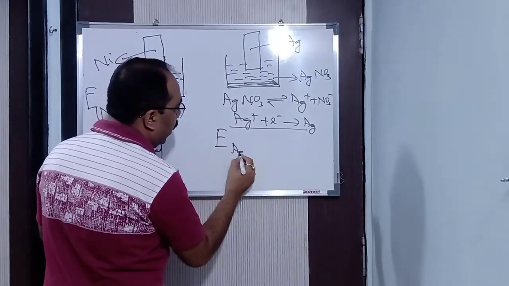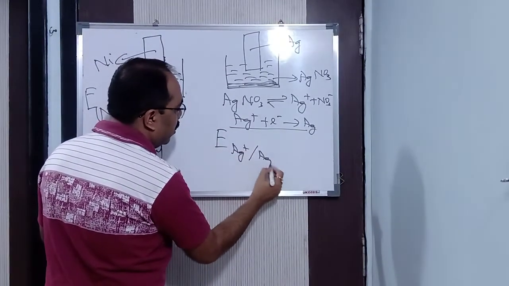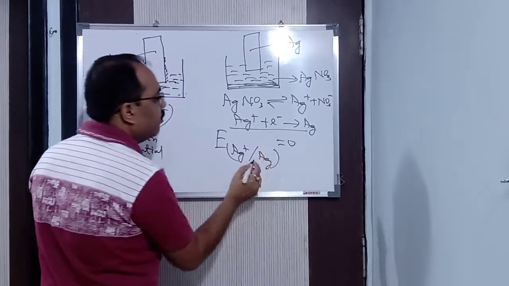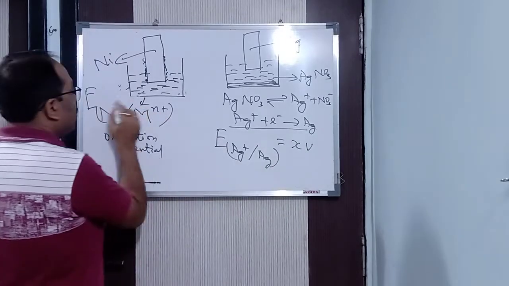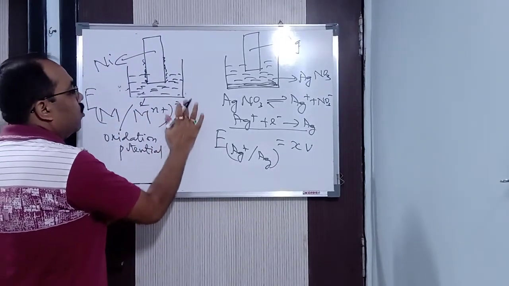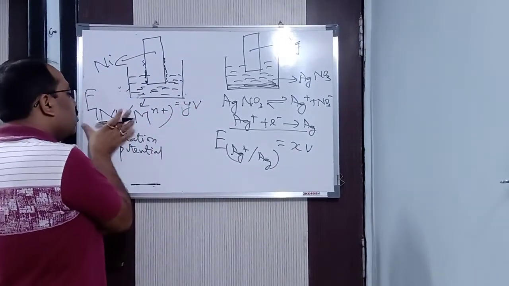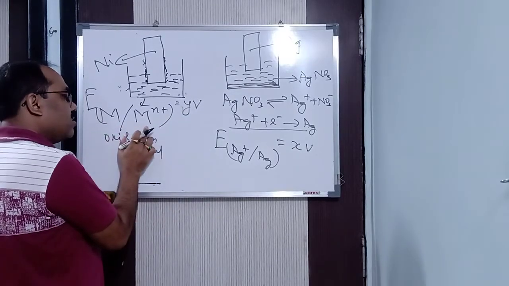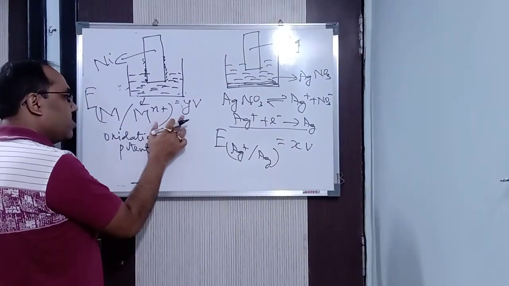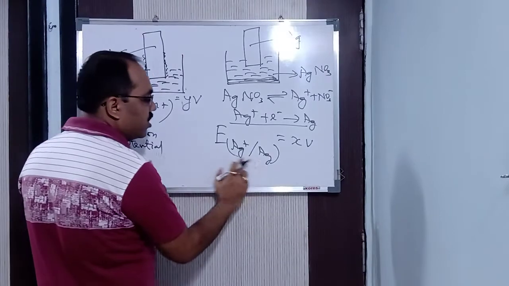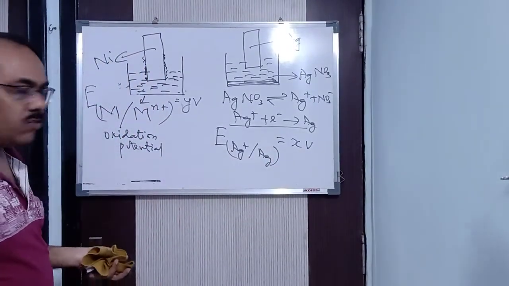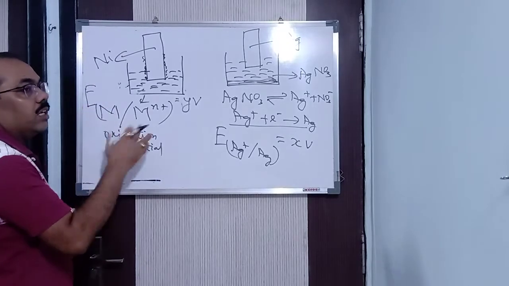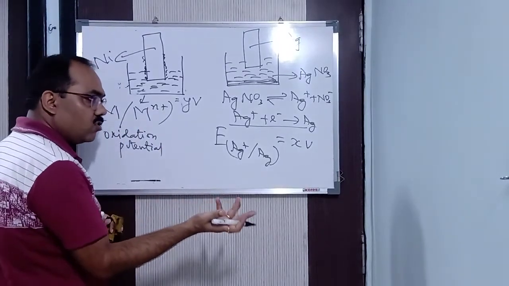E, then Ag/Ag. Then some value will be there. Sorry, I am writing 0, some value will be there. Let us say this is X volt. Here also, equal to, let us say, Y volt. Clear? So this reaction is oxidation, hence this potential is oxidation potential. This reaction is reduction, so this potential is said to be a reduction potential. We represent it in this way. E stands for EMF, the EMF of the cell. That is also potential, you know that.